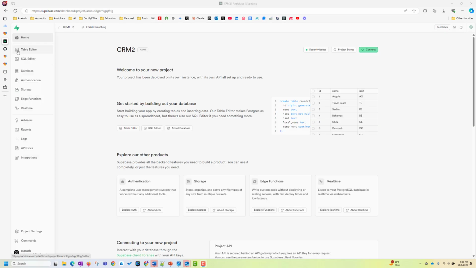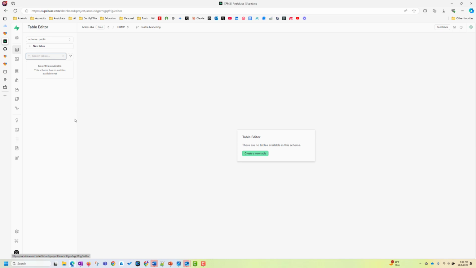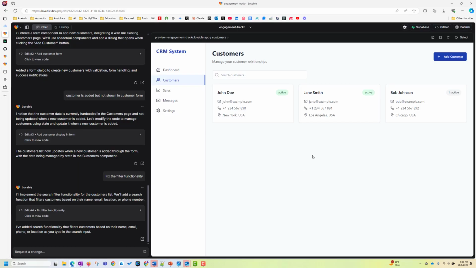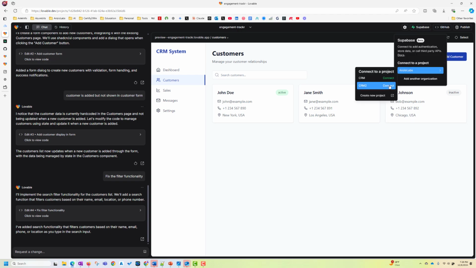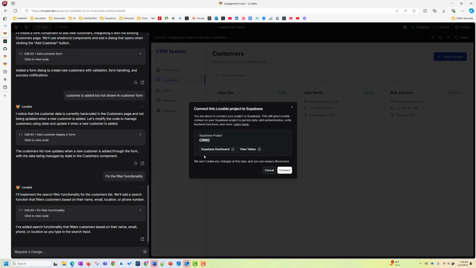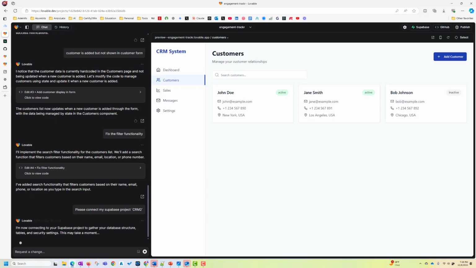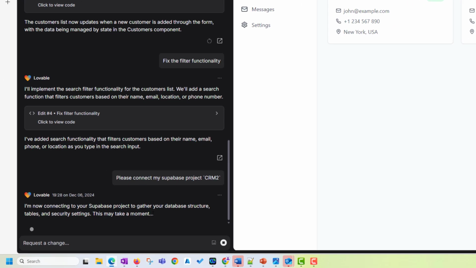Okay, it's done setting up the project. I click on table editor. There's no table yet, but that's okay. We can go here and we can say, connect to this new project which I created, CRM2. So it is saying it's connecting. I'm now connecting to your Supabase project to gather your database structure, table, and security settings. This may take a moment.